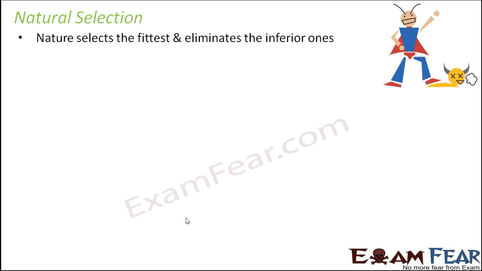Finally, the next factor would be natural selection. So we know what natural selection is. Natural selection says that nature selects the fittest and eliminates the inferior ones. Natural selection is one of the most widely accepted theories for evolutionary change. Now, natural selection results from differential reproduction.